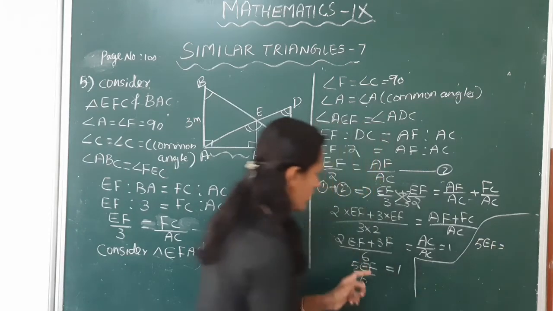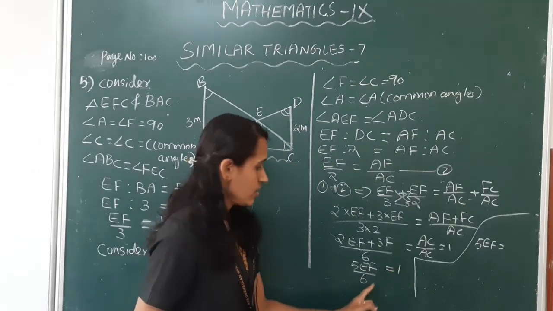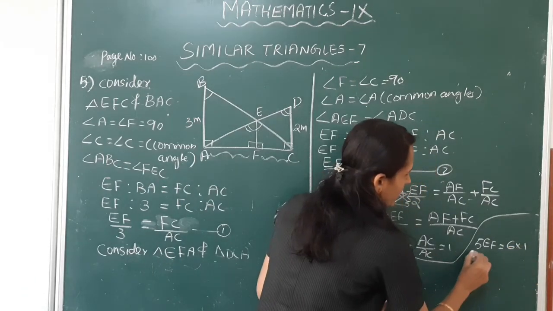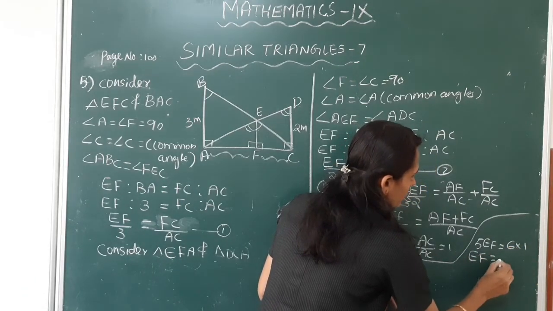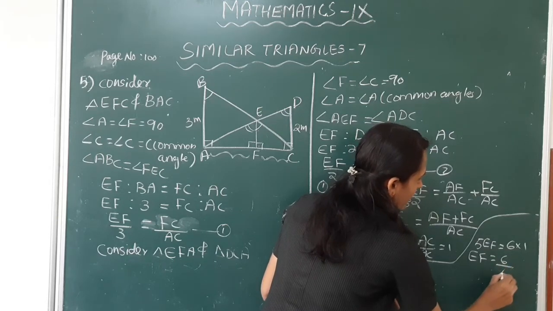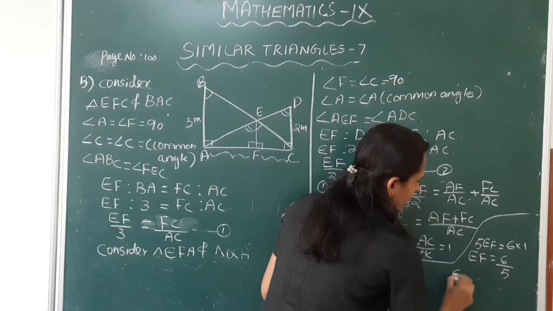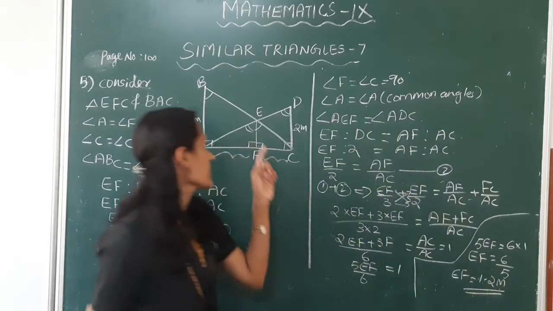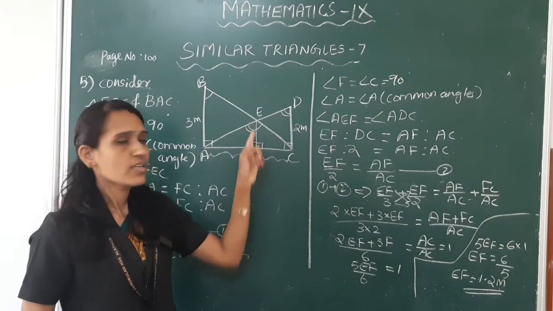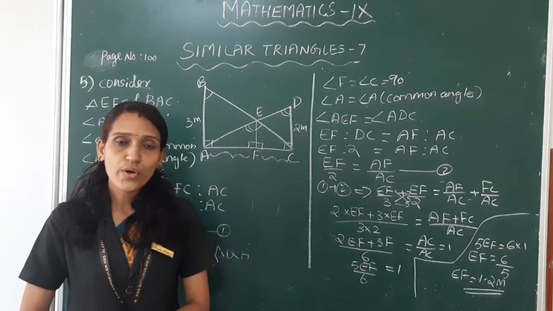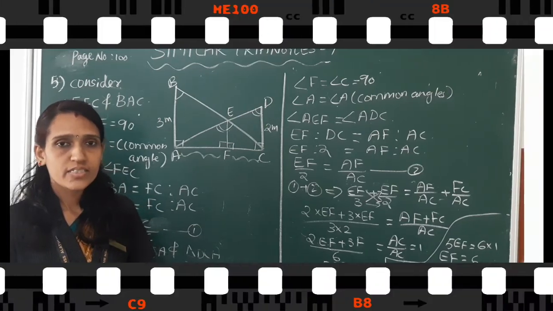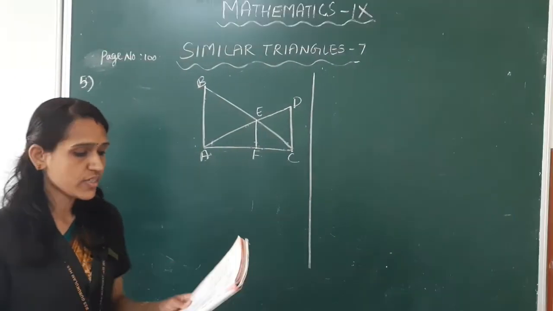5EF is equal to 6, change it to the right side, 6 into 1. Then EF is equal to 6 by 5. EF is equal to 6 by 5 is 1.2 meter. That is, EF length is 1.2 meter. Clear, children?